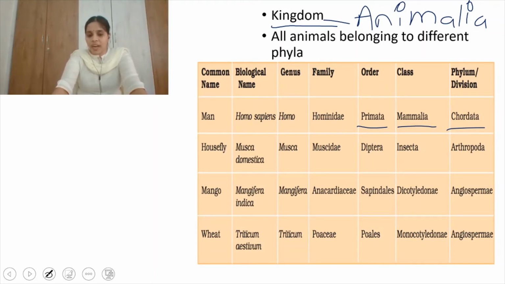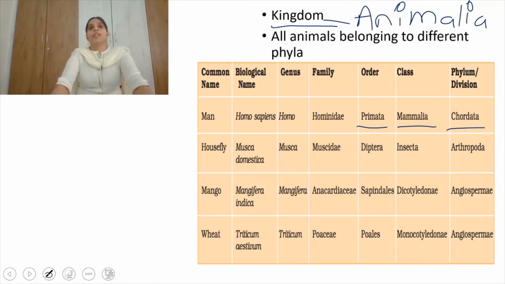Mango, Mangifera indica, its botanical name, belongs to the genus Mangifera, family Anacardiaceae, order Sapindales, class Dicotyledonae, and here we don't use the word phylum, we use division, Angiospermae. Wheat, Triticum aestivum, genus Triticum, family Poaceae, order Poales, class Monocotyledonae, and division Angiospermae.